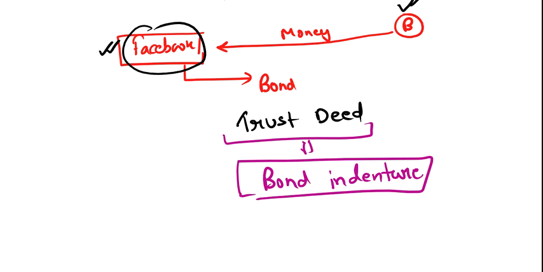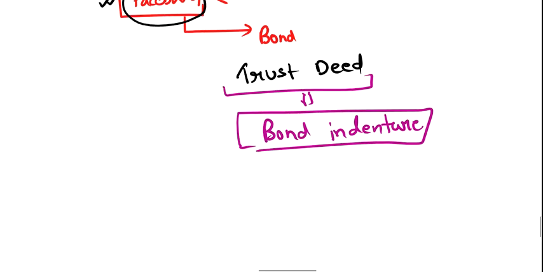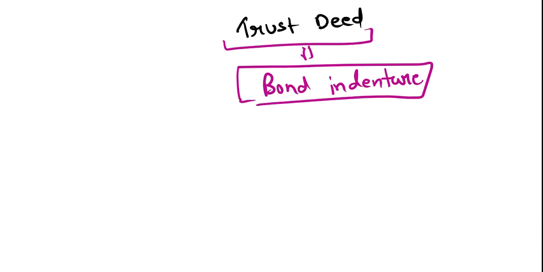So there are rules and regulations that Facebook has to follow. A trust deed will include some points which are in favor of Mr. B.